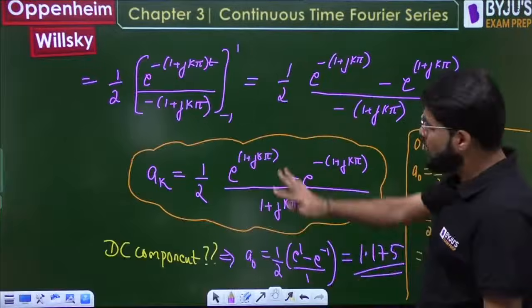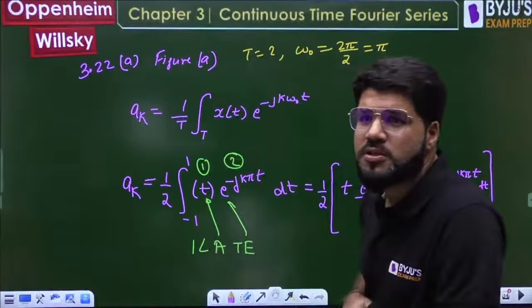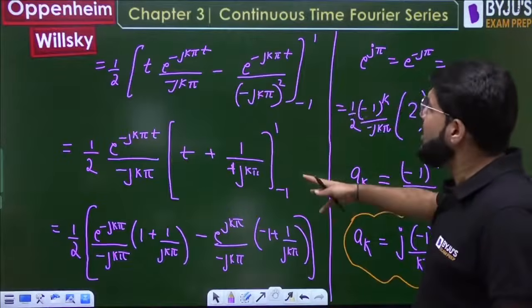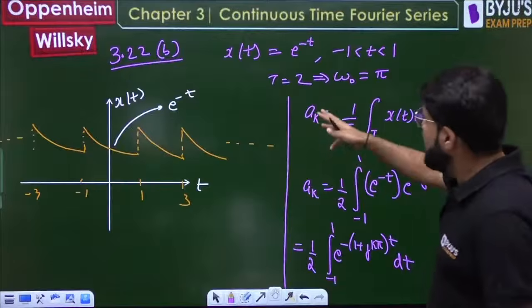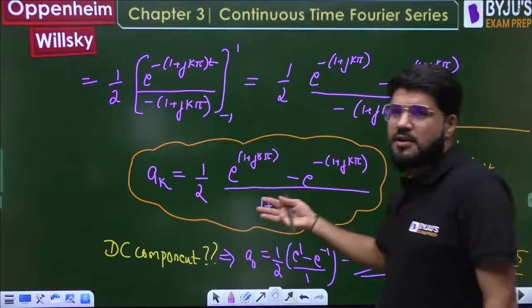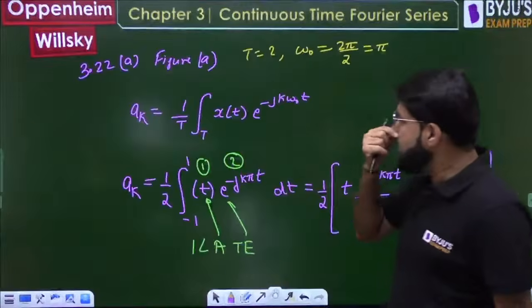Correct. So that is the complete approach. Now let's come to the next question to talk about this particular approach. Even this conventional one was not lengthy. Why was it not lengthy? Because it was a very simple exponential integration. Okay, now let's come to the next part.